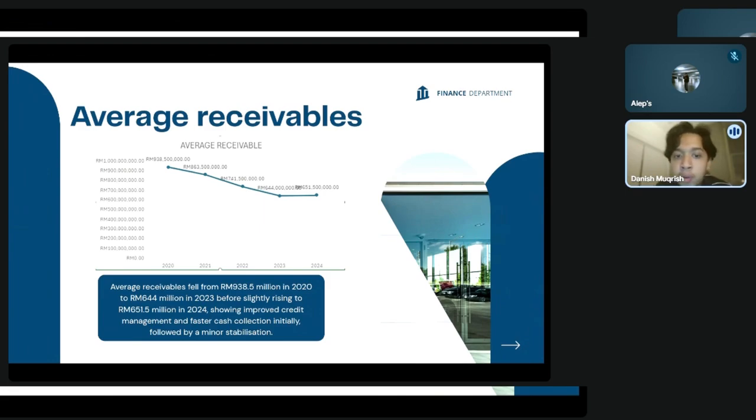And 2024 is stabilization, a minor uptick to 651.5 million, which suggests collection efficiency has eased, offering flexible credit terms to drive new sales growth.